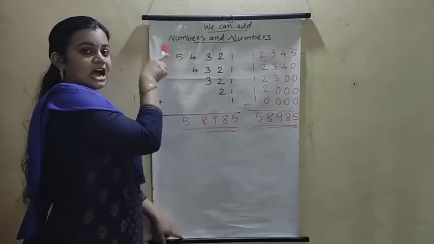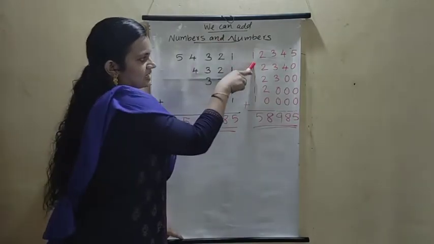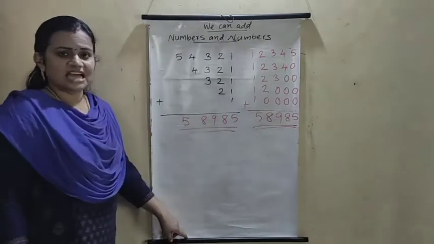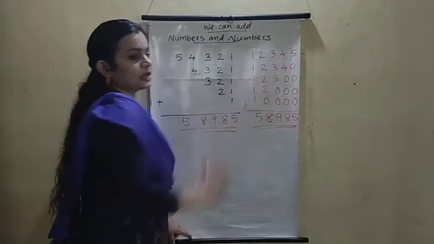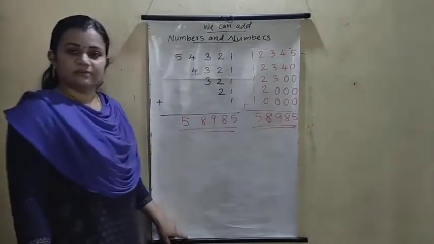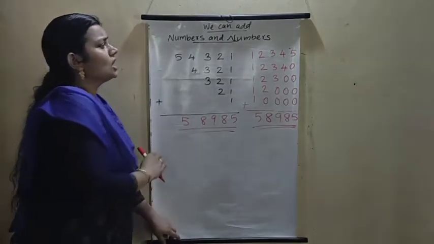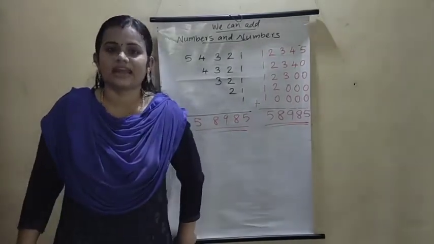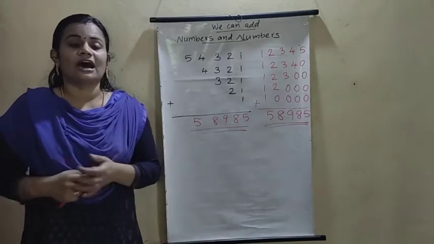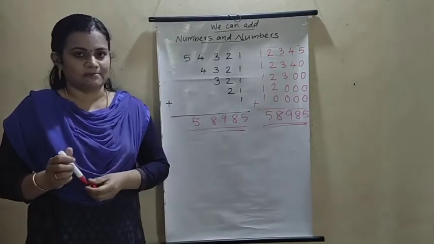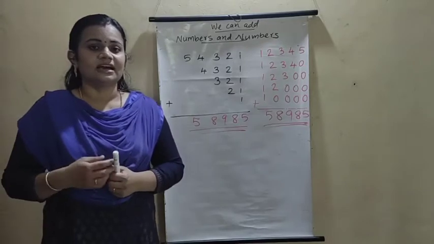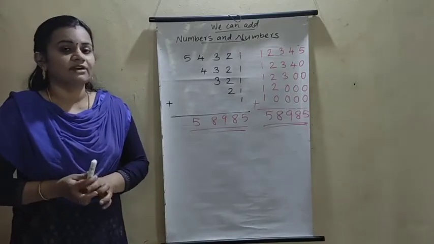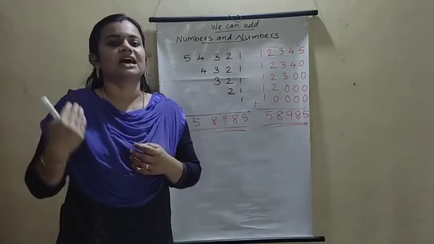These numbers are written from the biggest to the smallest. This one is written from the smallest to the biggest. We are putting 0 here. Now change the answer. You just put the 0, then you can calculate easily. So this is the last section of your second chapter. I hope you all understood how to add 3-digit numbers. In this chapter we have learned addition of 3-digit numbers with and without carrying over. Some word problems are there, then even numbers and odd numbers.